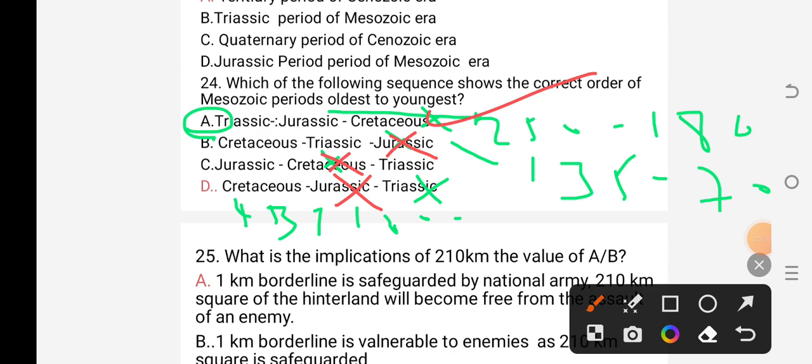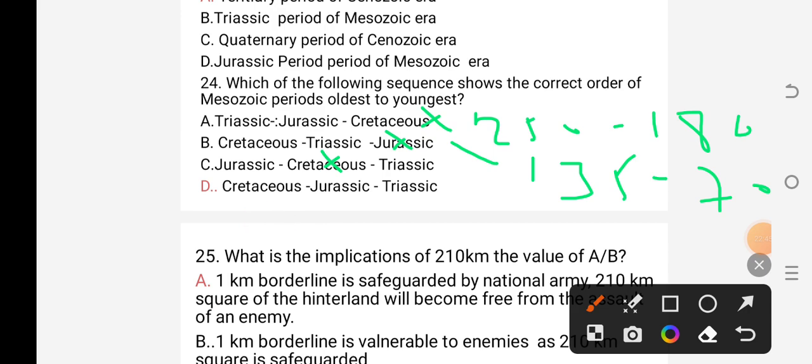Why? Because TJC is older to younger, whereas CJT is younger to older. As a result, the correct answer is A.